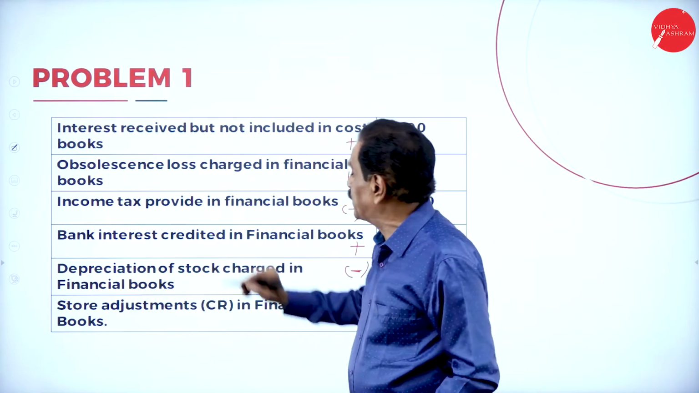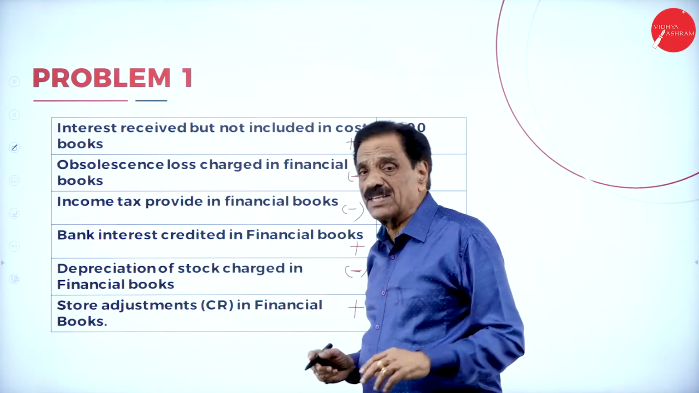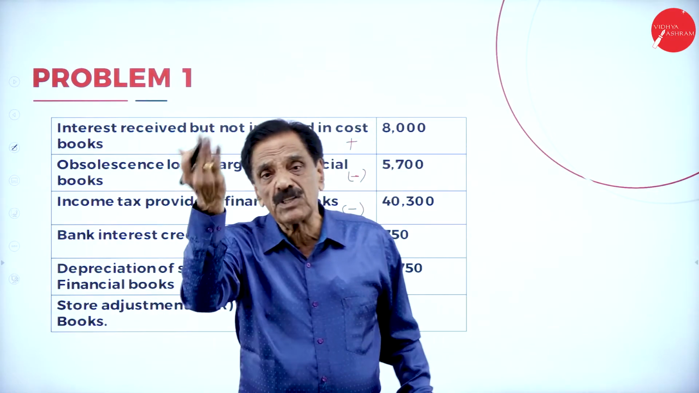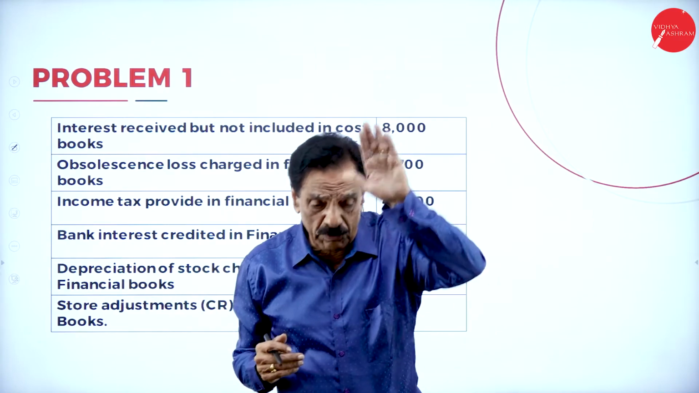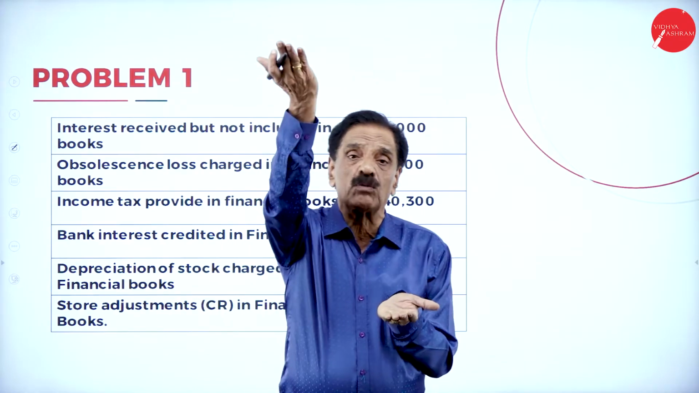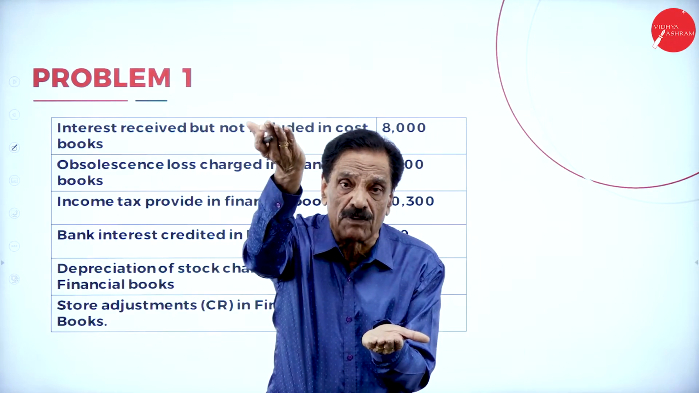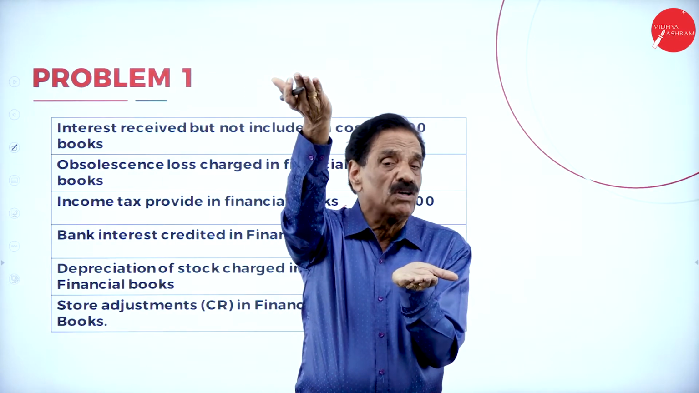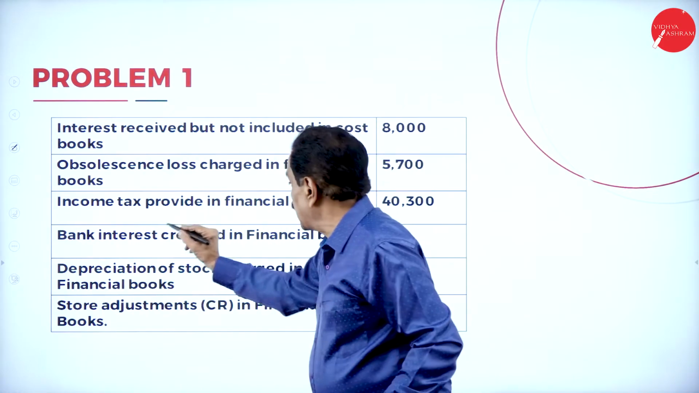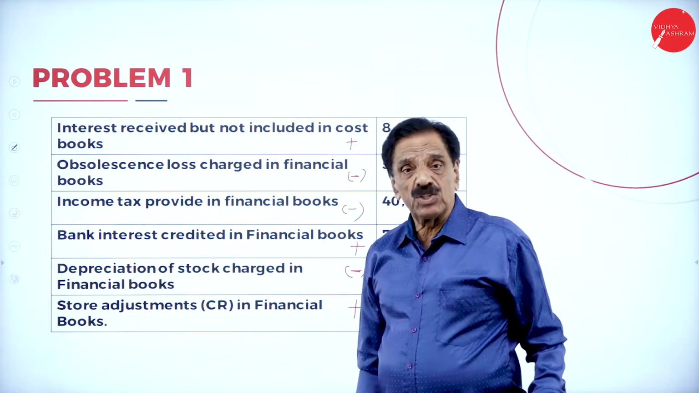Then obsolescence loss. Obsolescence means change of fashion. Some loss they charge only in the financial book. What will happen to your financial book? Your financial book will be reduced, but no entry in the cost book. So the cost book shows more profit, financial shows less profit. So which profit is more now? Costing. So reduce that.